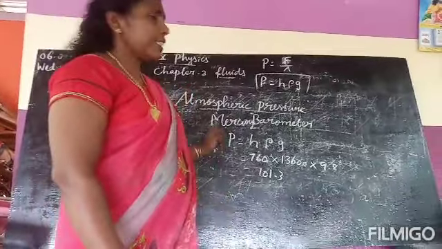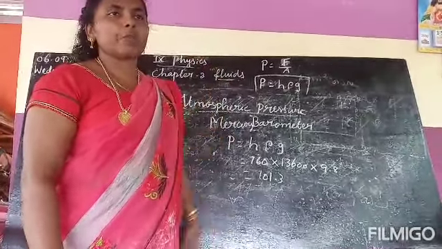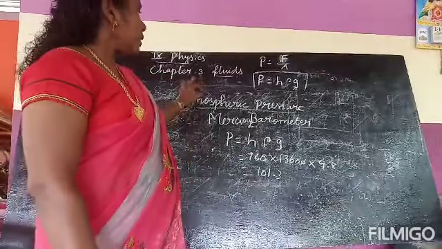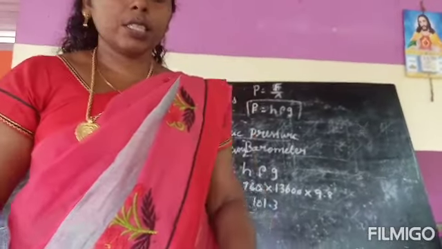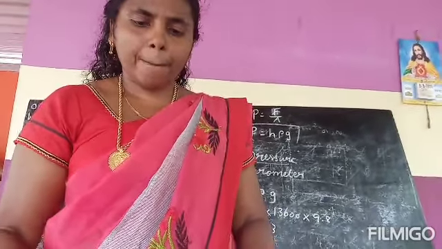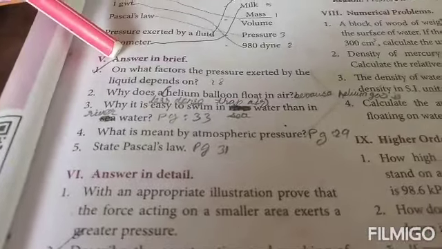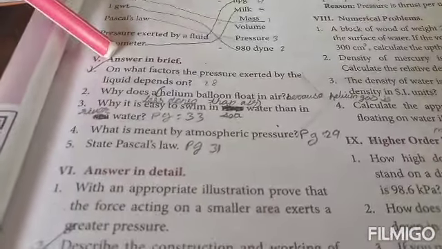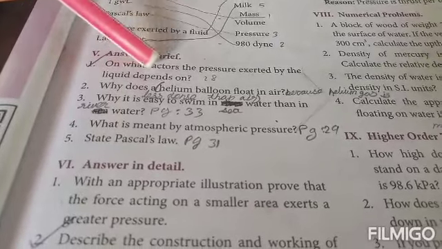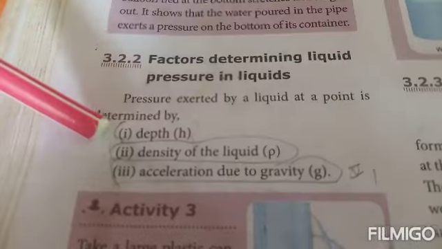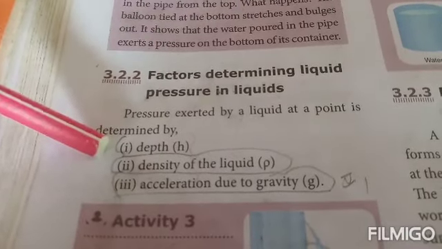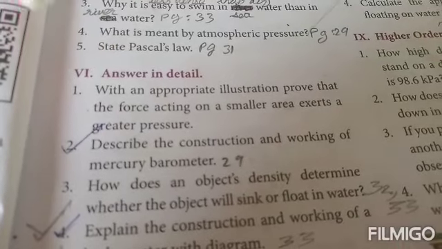So for the test portion, chapters 1 and 2 we have already learned. Then chapter 3, today's portion, we can mark the questions. Take your book, students. Chapter 3, Roman letter 5, first question: On what factors does the pressure exerted by a liquid depend? Page number 28. Pressure exerted by a liquid at a point is determined by depth, density of the liquid, and acceleration due to gravity.